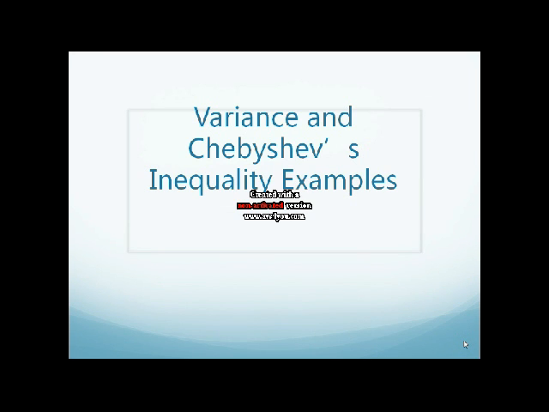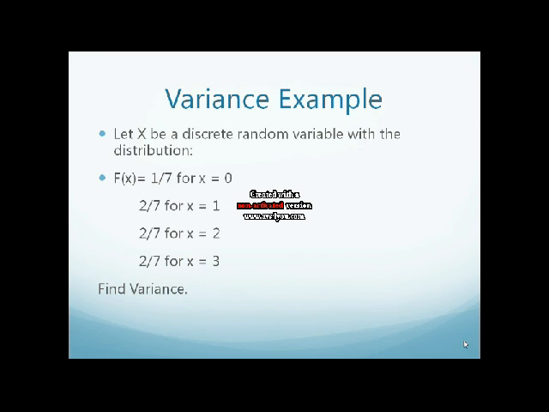Hi everyone, I'm Mingming Jia, and I am here to give some examples of variance and Chebyshev's inequality. So first, let's take a look at a variance example. Let x be the discrete random variable with the distribution as follows. And let's work to find the variance.